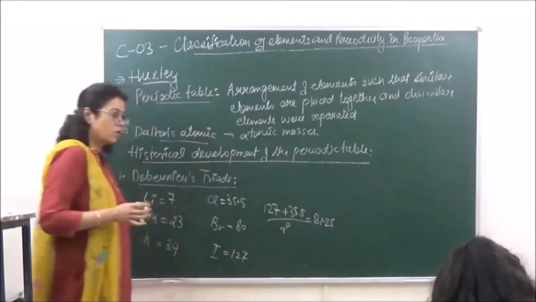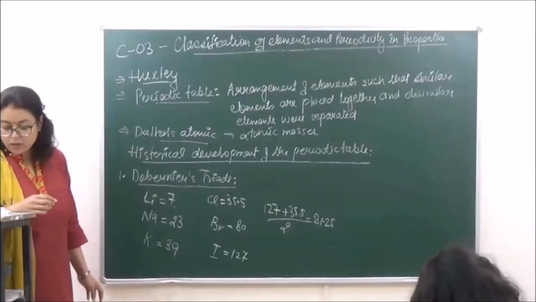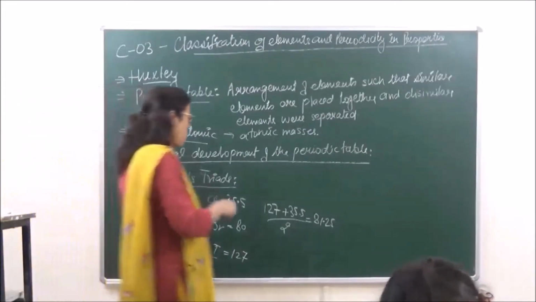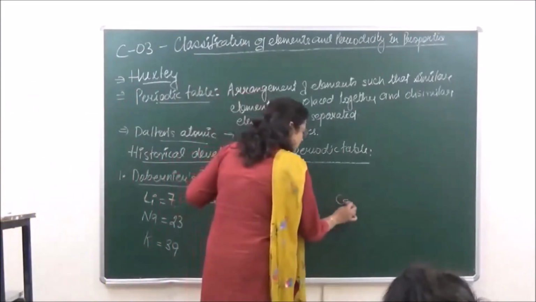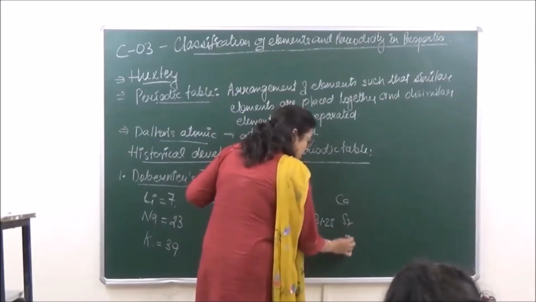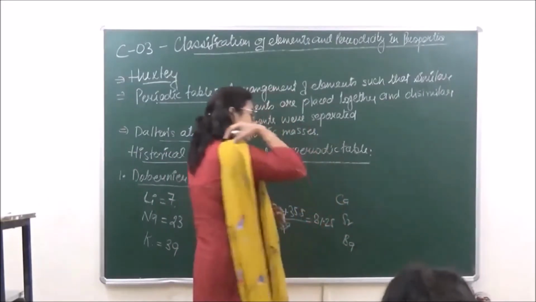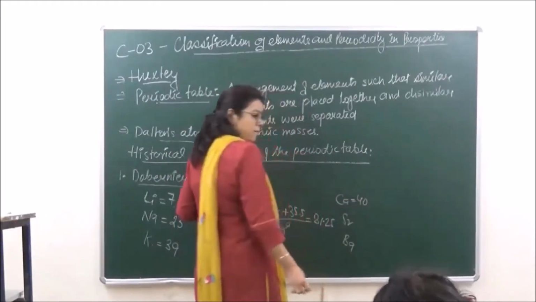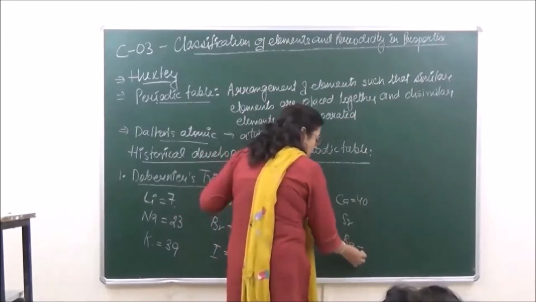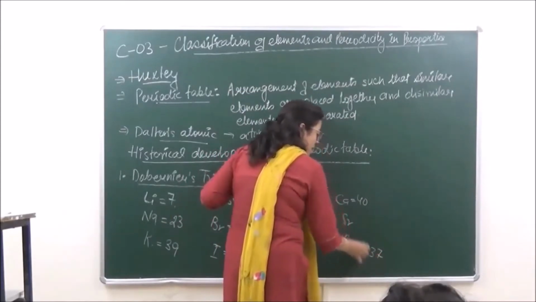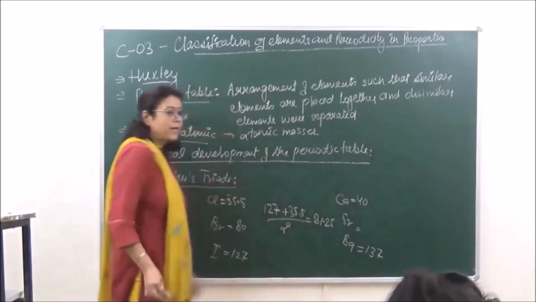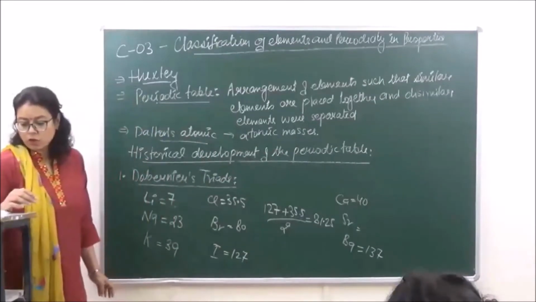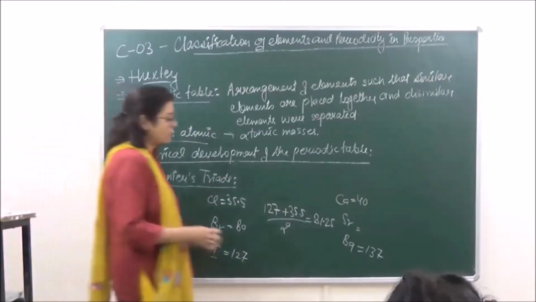Then the third triad which was suggested was that of calcium, strontium and barium. The atomic mass of calcium is 40, and the atomic mass of barium is 137. The exact mass of strontium was 88.